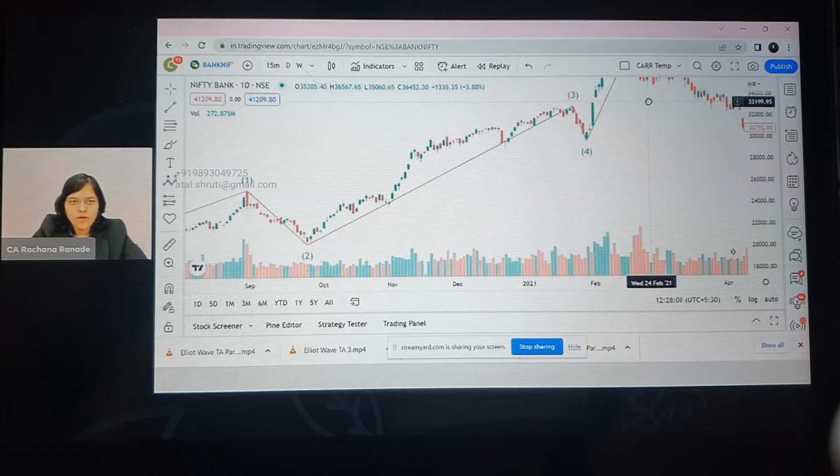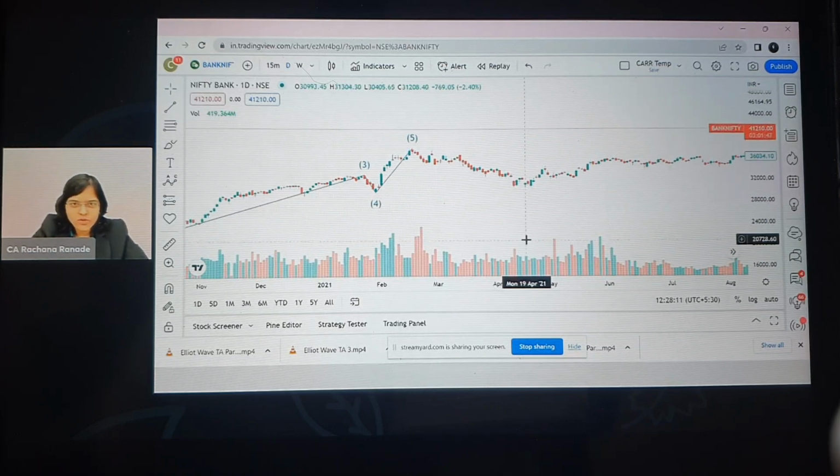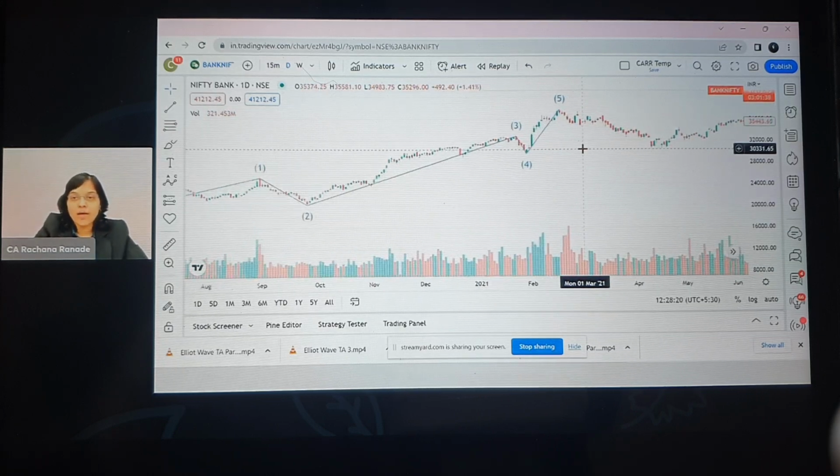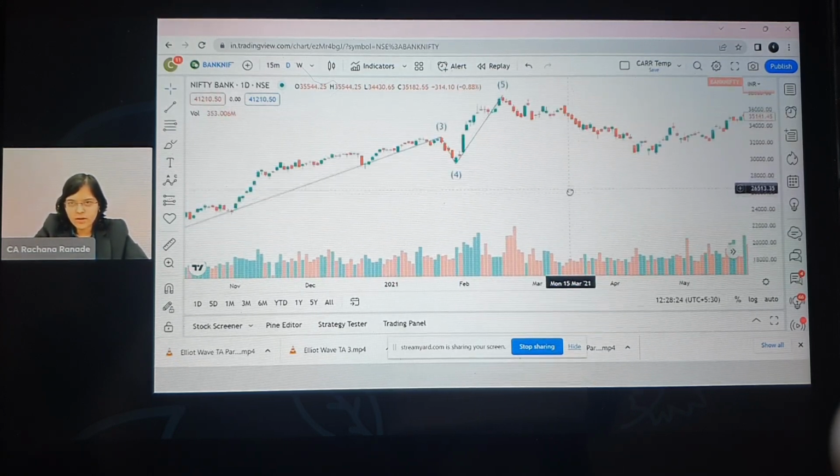Till now we have only done 1, 2, 3, 4, 5. So we have done only till there. Just zoom out so that you get a picture again. Okay. So what have we done till now? We have talked about 1, 2, 3, 4, 5. Now we have to understand how to draw A, B, C. Correct. So for that, let me again zoom in so you will get a clear image.